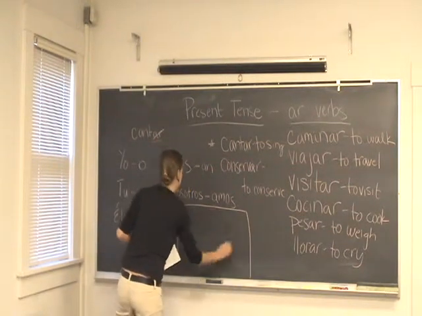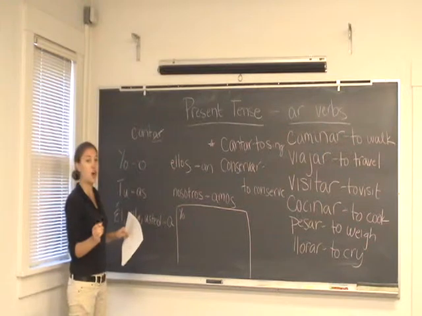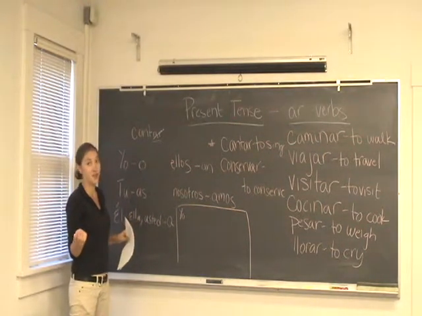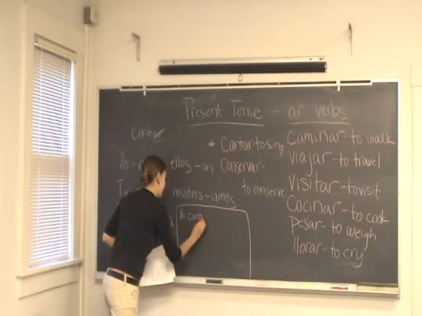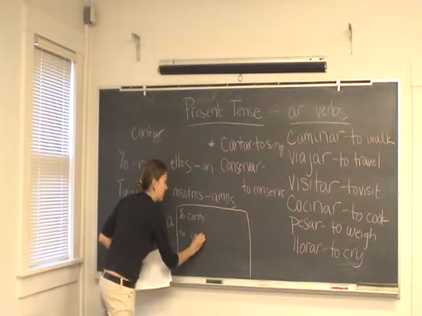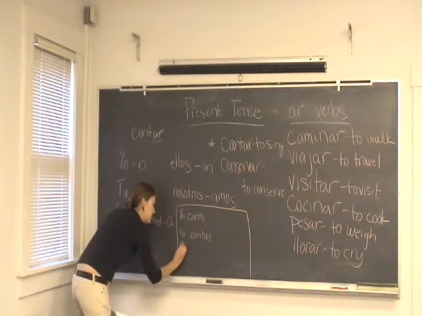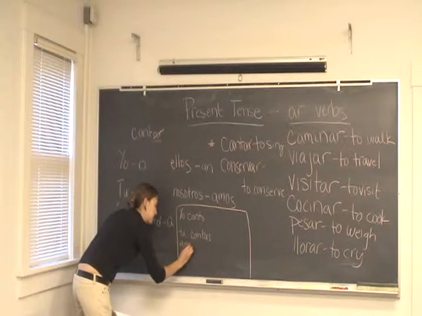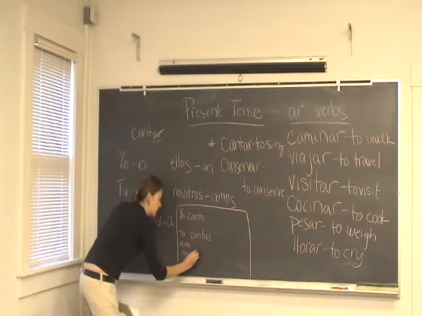Running out of room. How do we conjugate cantar for yo? Canto. Tú. Cantas. Thank you. And él, ella, usted is the easy one.